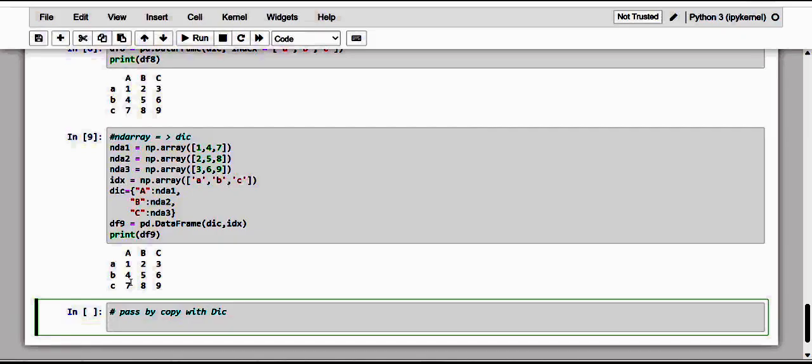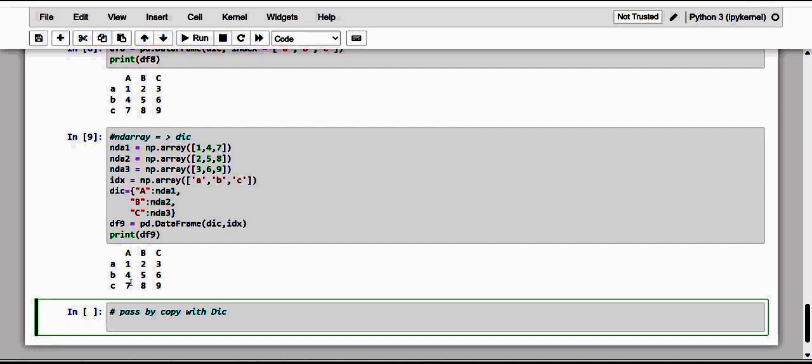If a dictionary is passed as data input, it will make a copy of all the values contained within it without any passing by reference. This is so regardless of whether there are series or n-dimensional arrays within the dictionary.